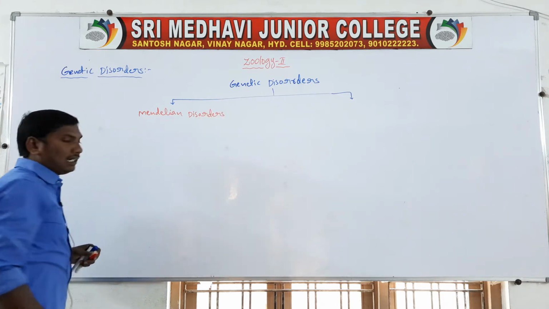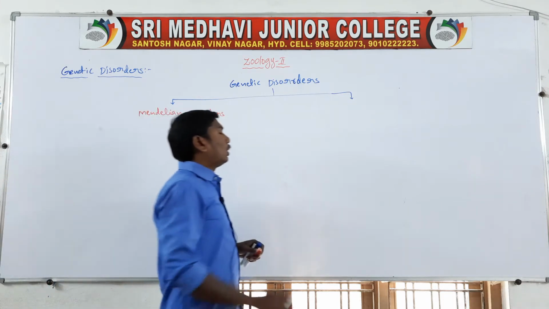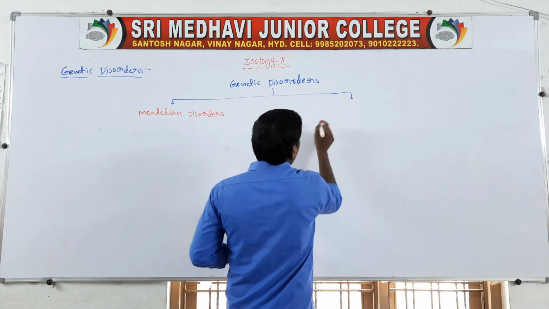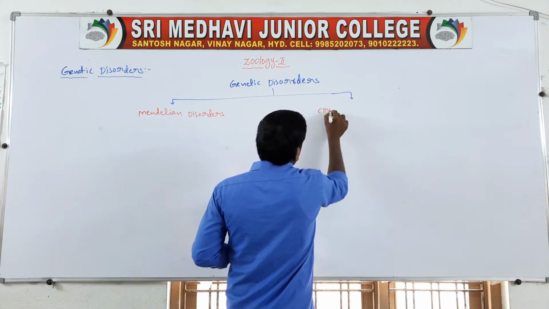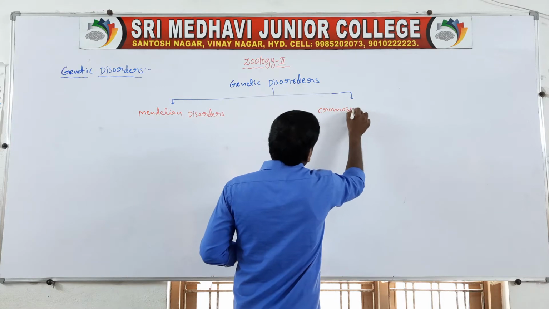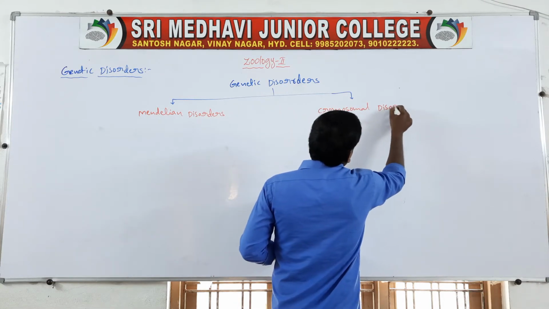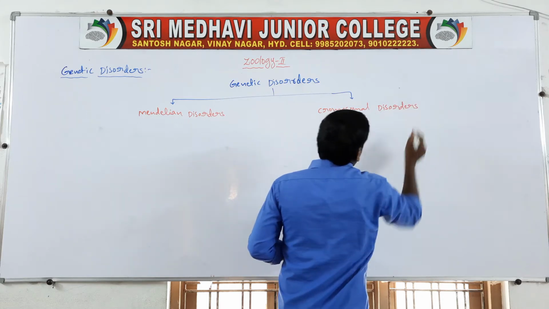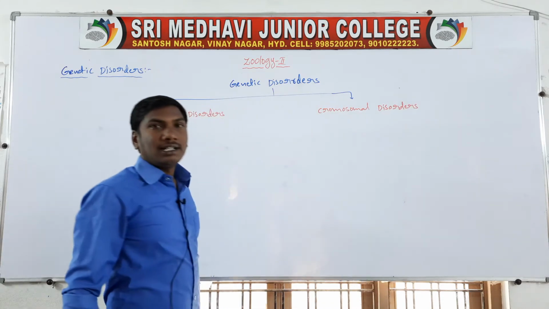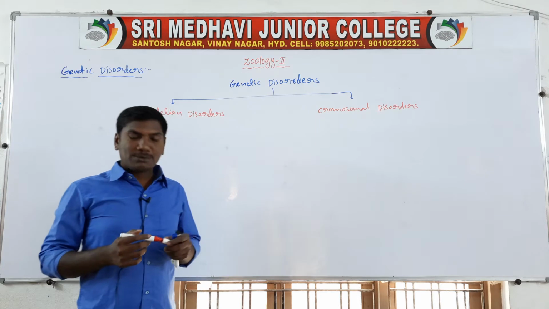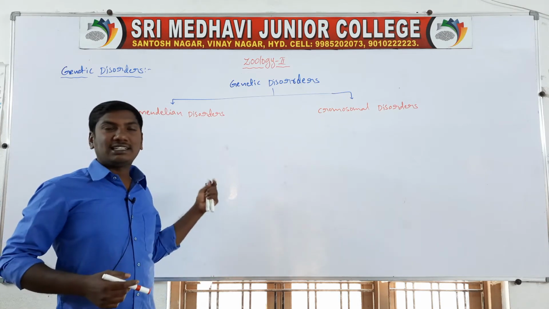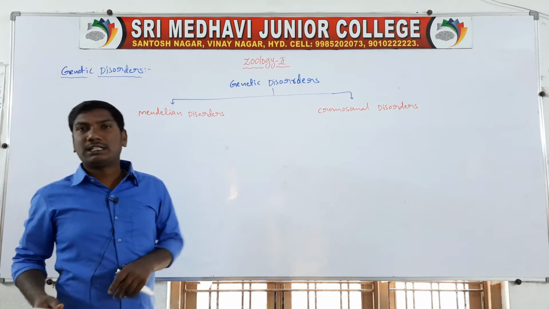One type is the Mendelian disorders. The second type is chromosomal disorders. So the genetic disorders are of two types: one type is Mendelian disorders, another type is chromosomal disorders.